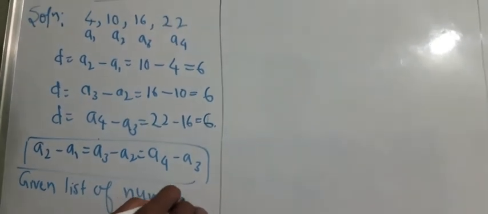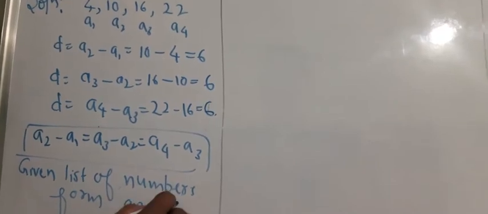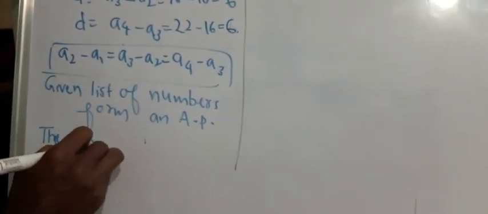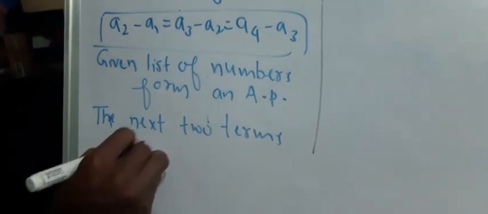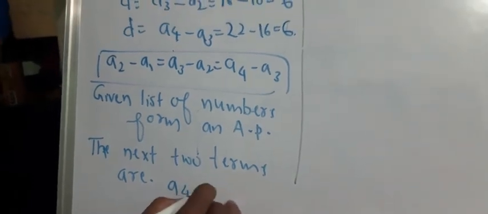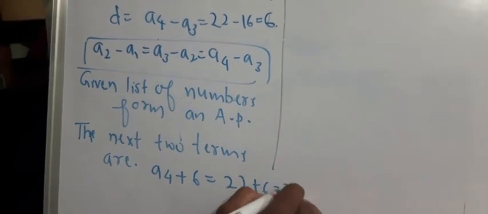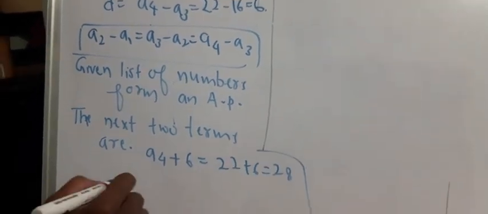Hence, the given list of numbers forms an AP, arithmetic progression. Now, the next two terms are A4 plus 6, which is equal to, what is A4 here? 22. 22 plus 6 is nothing but 28.